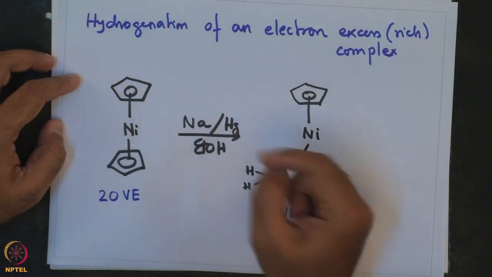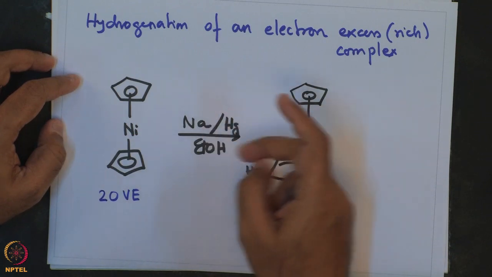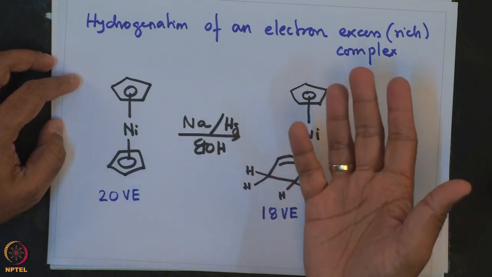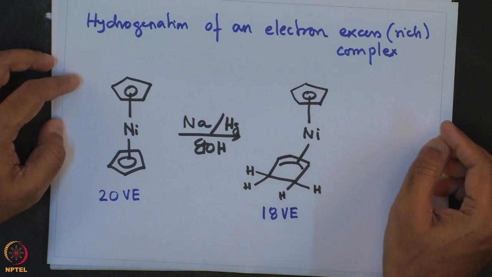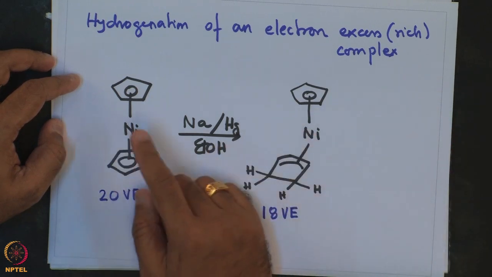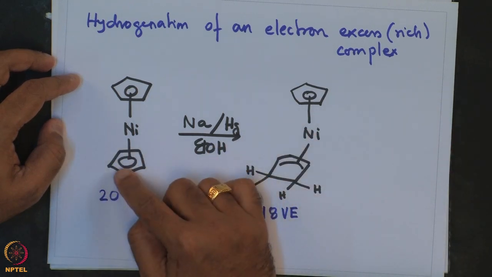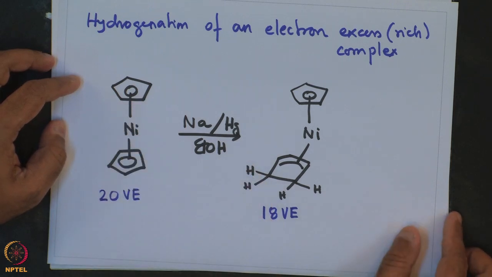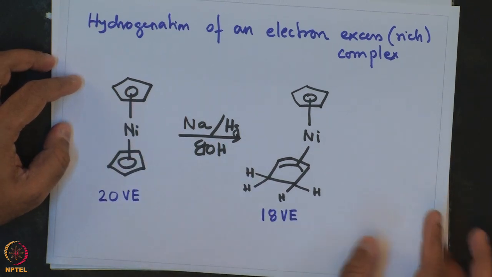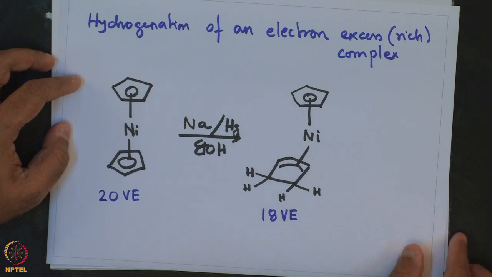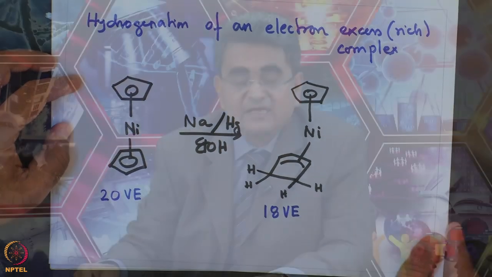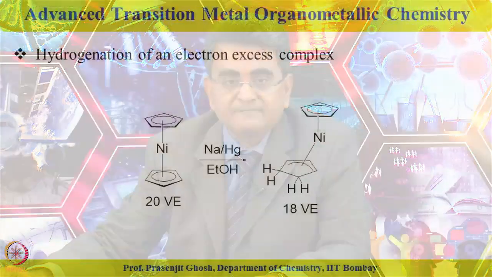And the source of hydrogen for this hydrogenation arises from this ethanol and sodium mercury amalgam, which results in formation of sodium ethoxide along with the generation of hydrogen. This hydrogen then further hydrogenates this electron excess nickelocene compound and cleverly makes this eta 3 allyl cyclopentadienyl nickel sandwich compound as is shown over here.